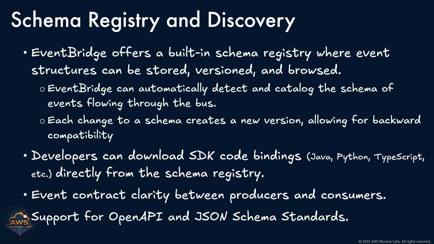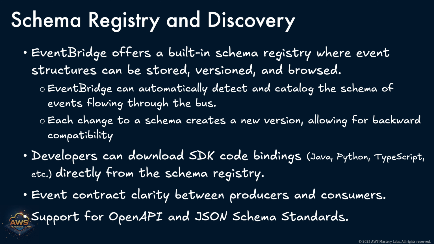One of the most developer-friendly features in Amazon EventBridge is its schema registry and discovery capability. In modern event-driven systems, managing the structure or schema of your events is critical for maintainability, documentation, and interoperability. EventBridge addresses this need by providing a built-in schema registry. The schema registry acts as a centralized repository for all your event structures. Whether events originate from AWS services, custom applications, or SaaS partners, their schemas can be cataloged and browsed in one place. This provides clarity to teams across your organization, helping everyone understand what data is being emitted and consumed.